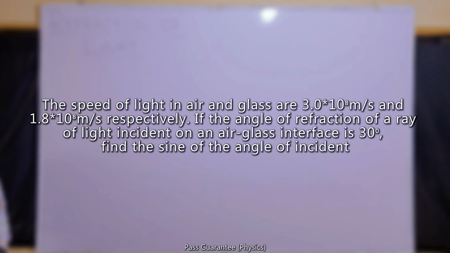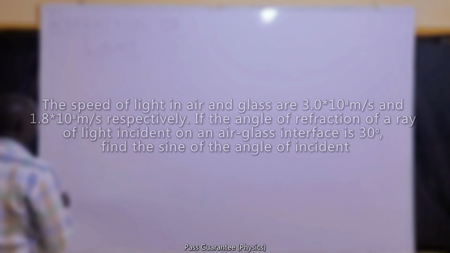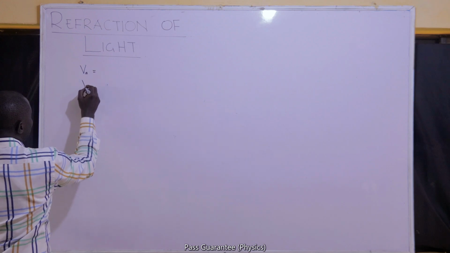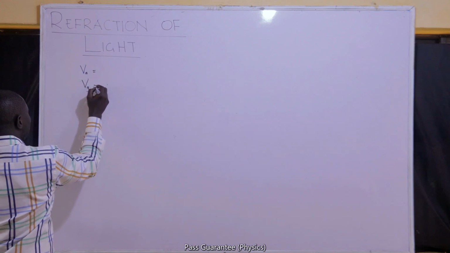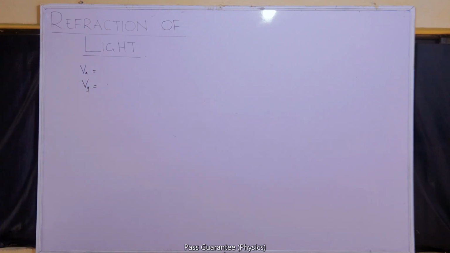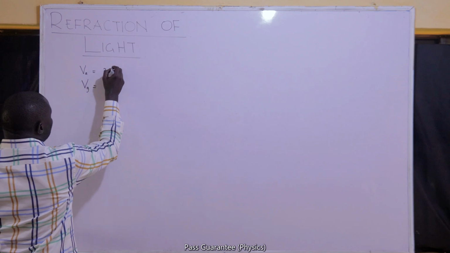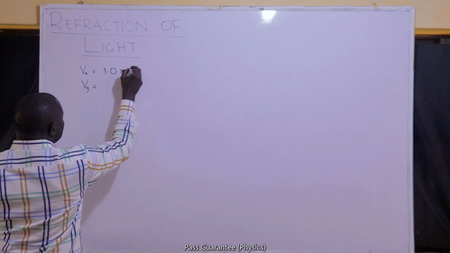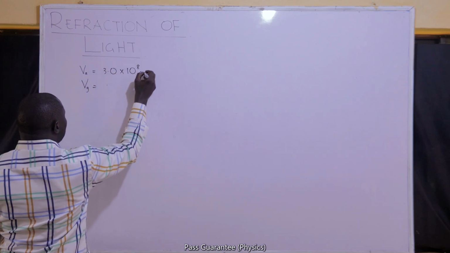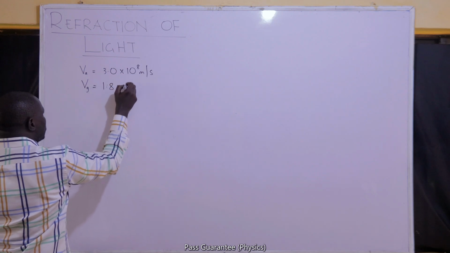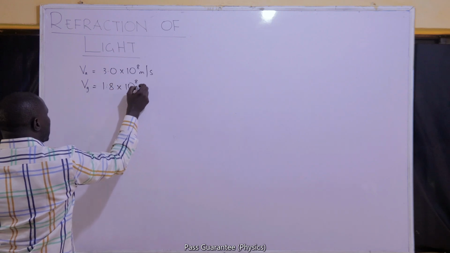The speed of light in air, and the speed of light in glass must be 3.0 times 10 raised to power 8 meters per second and 1.8 times 10 raised to power 8 meters per second.